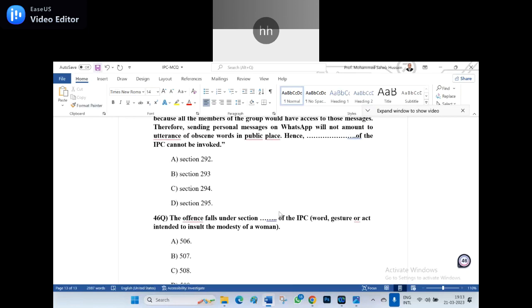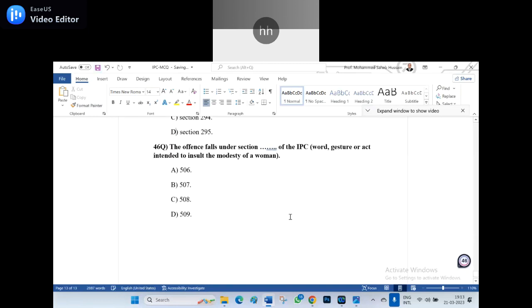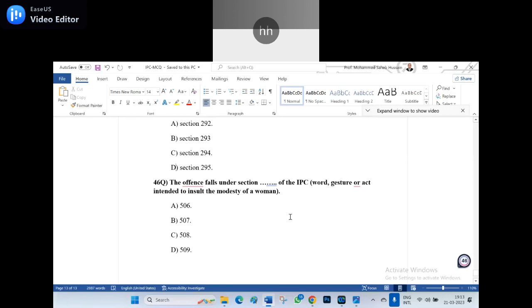Now next, the 46th question. Anyone can unmute and read the 46th question. The offense falls under Section dash of the IPC: word, gesture, or act intended to insult the modesty of a woman. Option A, Section 506. Option B, 507. Option C, 508. Option D, 509.